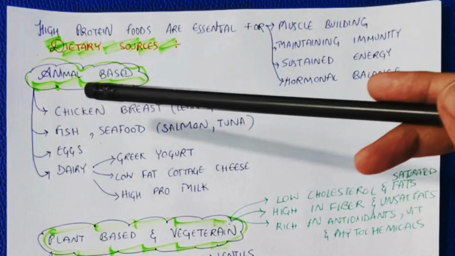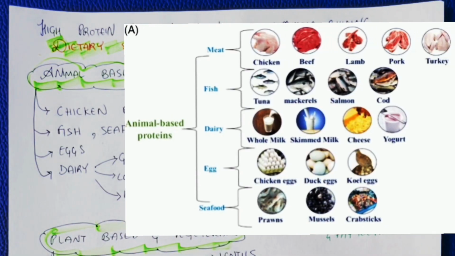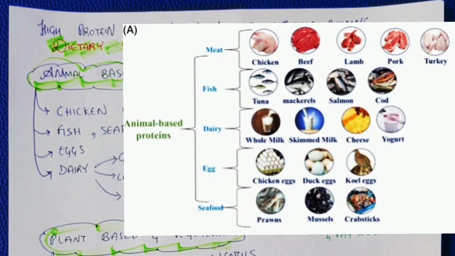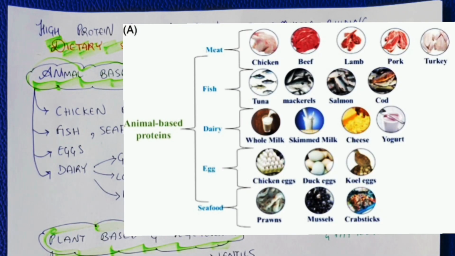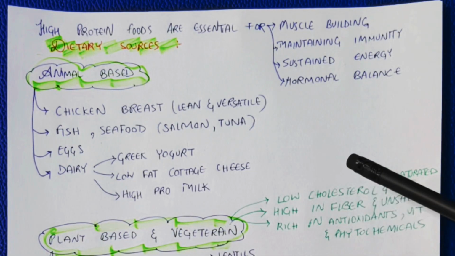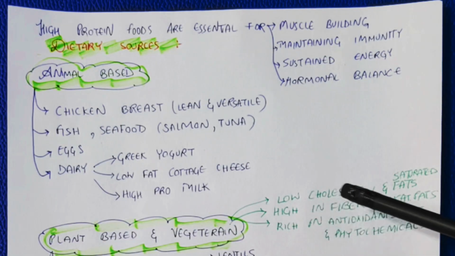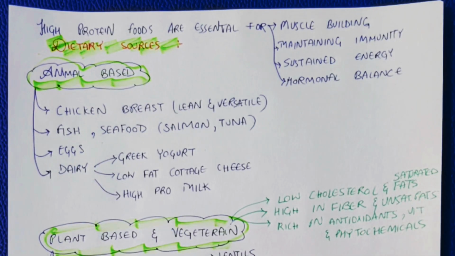Animal-based sources are chicken breast, the lean and versatile type. Fishes and seafoods such as salmon and tuna also contain omega fatty acids, which are essential. Eggs, poultry, and dairy products such as Greek yogurt, low-fat cottage cheese, and high protein milk also help with calcium intake. Plant-based and vegetarian sources are usually low in cholesterol and saturated fats, high in fiber and unsaturated fats, rich in antioxidants, phytochemicals and vitamins.